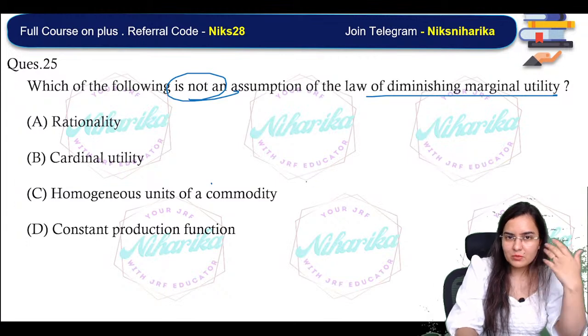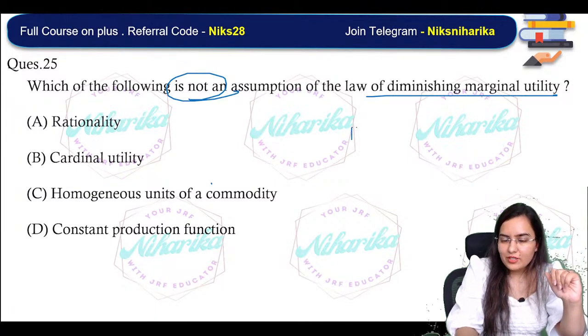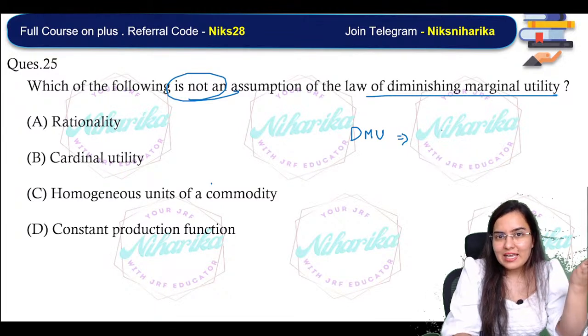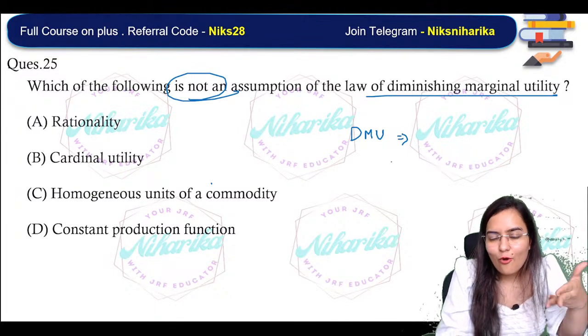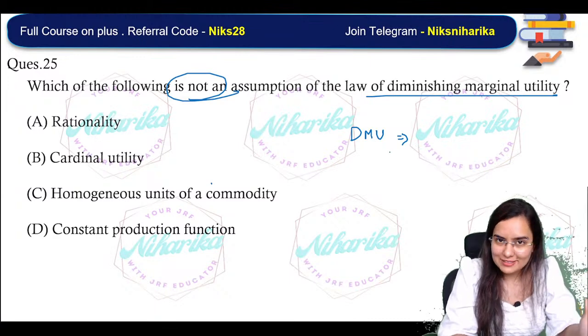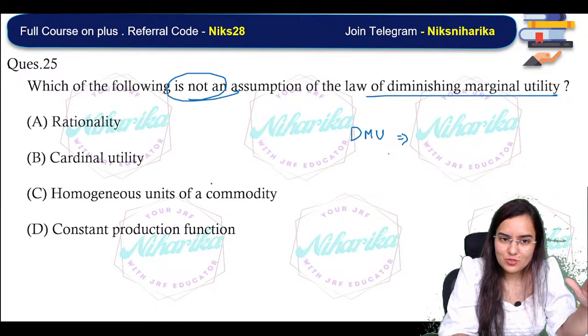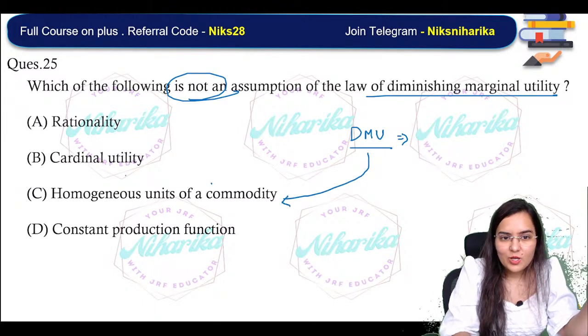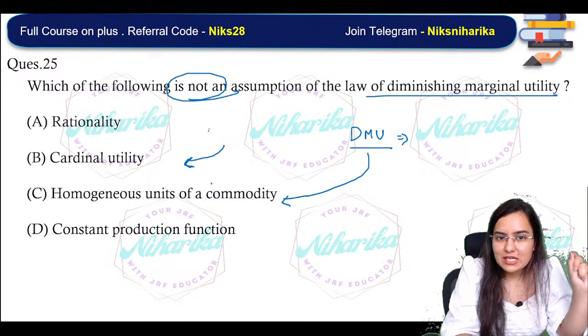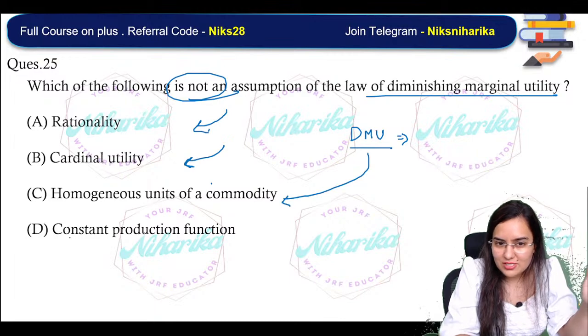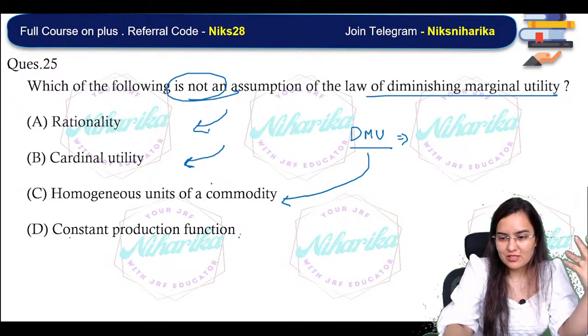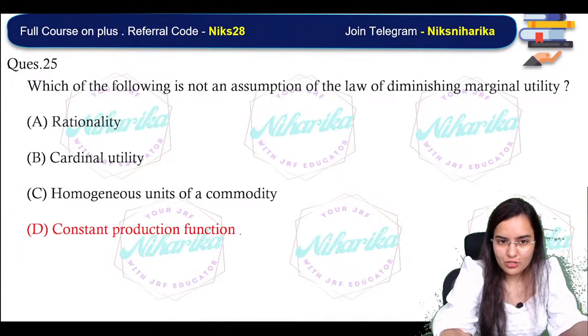Every time we are consuming more, and adding less utility on consuming one extra unit. We are counting that utility in utils. The consumer is rational. But have we talked about constant production function? No, not at all.